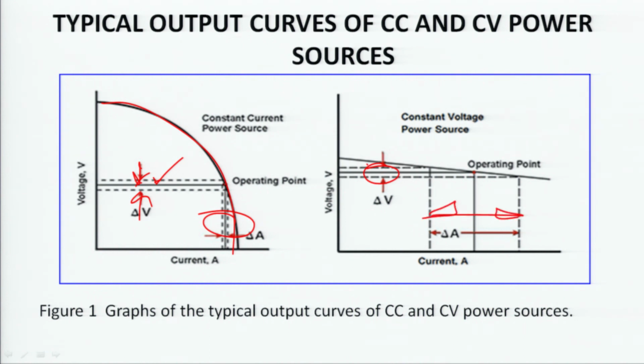These two curves show two possibilities for a power source, one where the voltage is constant and the other where the current is constant. So it depends on what selection you make for your power source.